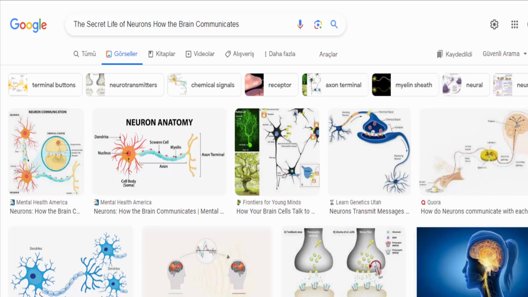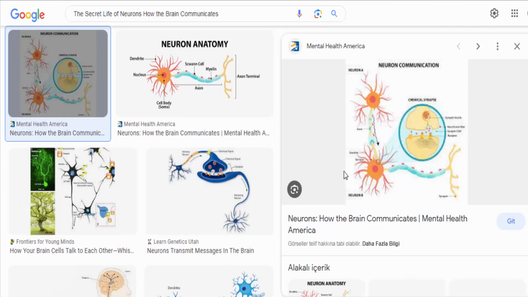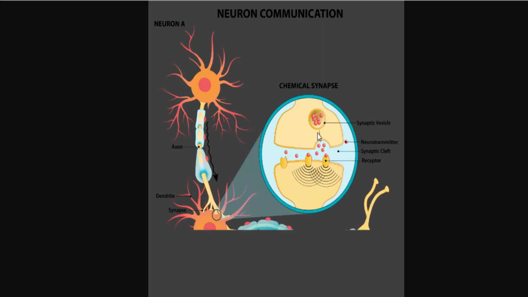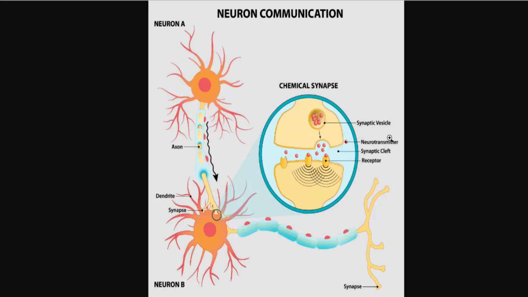The brain communicates through a complex network of specialized cells called neurons. Neurons are the basic building blocks of the nervous system and are responsible for transmitting and processing information in the brain. At the most basic level, communication between neurons occurs through electrical and chemical signals.